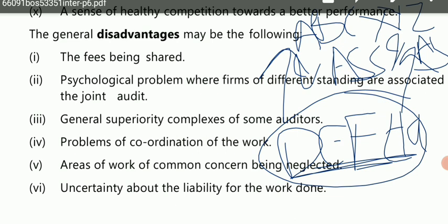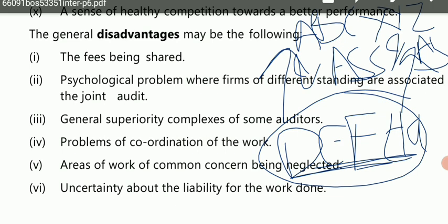Then problem of coordination of work. Now this problem can arise if one is more efficient and the other is less efficient, so in that case there can be a problem of coordination. So coordination is very important in joint audit. Otherwise, the audit cannot happen in the way you have planned. So that is why coordination is very important. But on the other hand, it is also very difficult to coordinate.